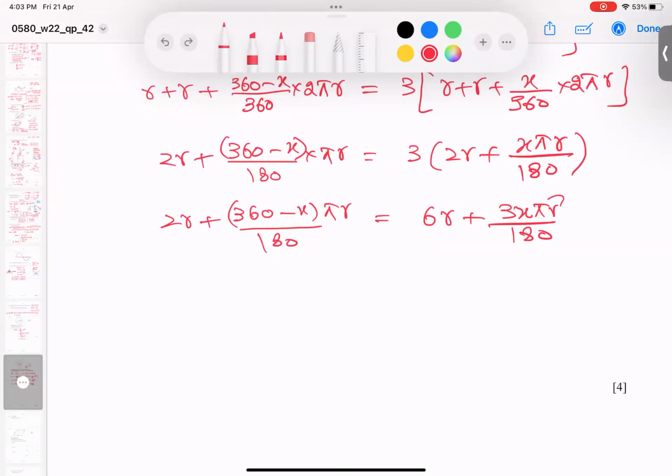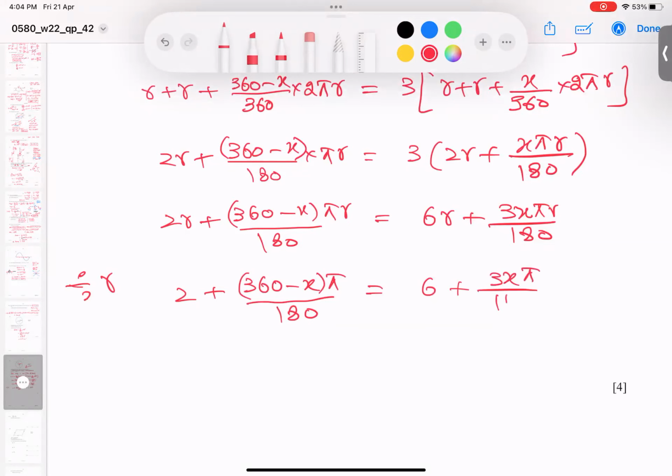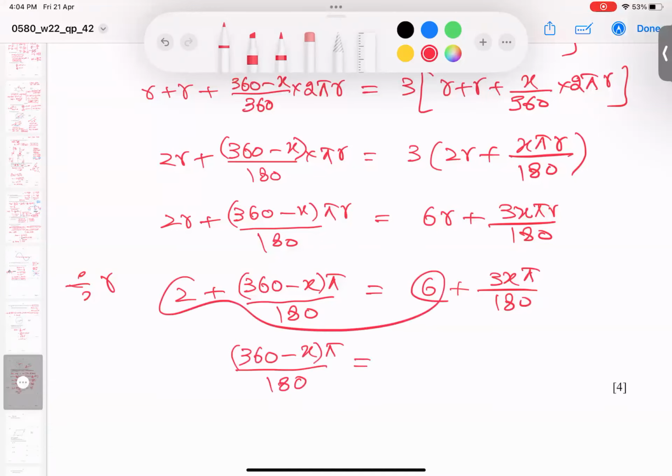Now students, can you see r, r, r, r? So divide the whole equation by r. R will eliminate automatically. It makes our question easy. Now this 2 will subtract, and I get 360 minus x, and pi multiplies outside, and here 180, and 2 goes out of 6 to subtract, becomes 4, and 3x pi over 180.